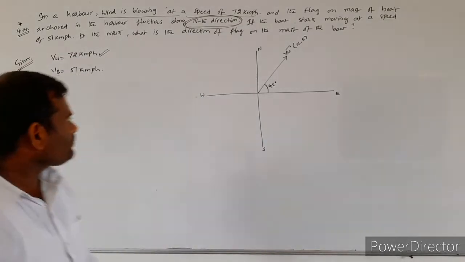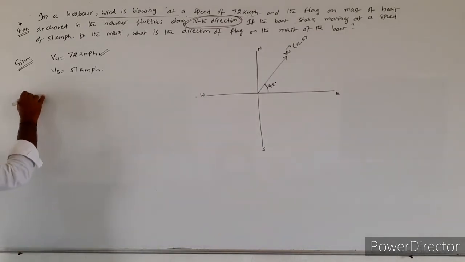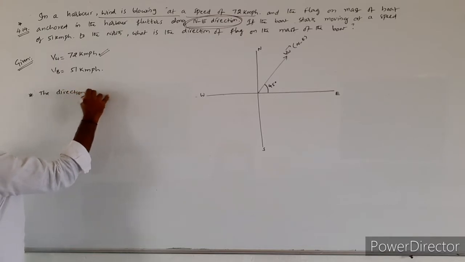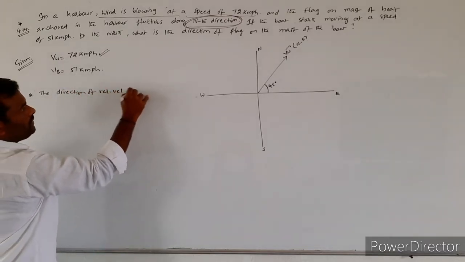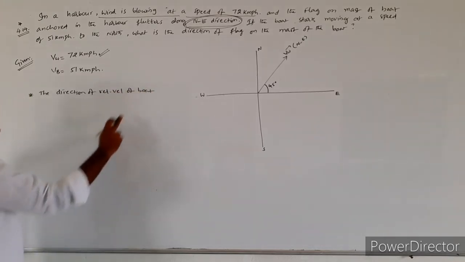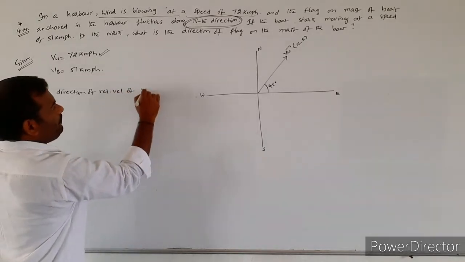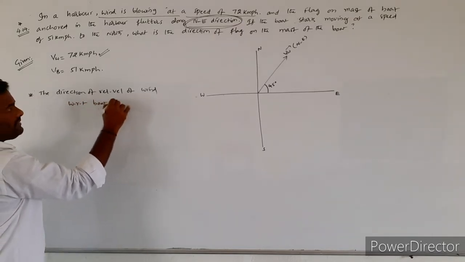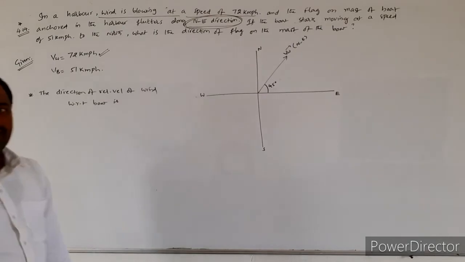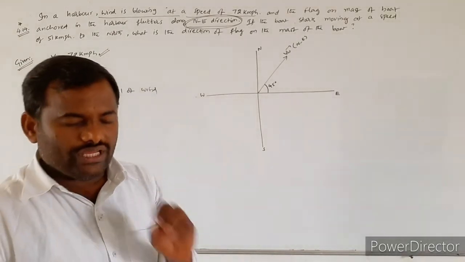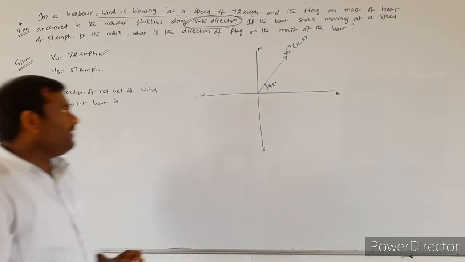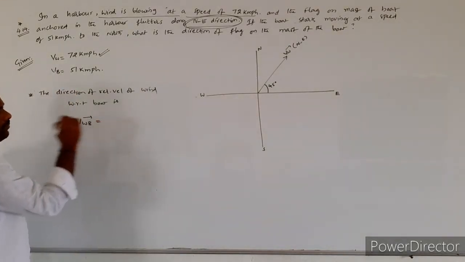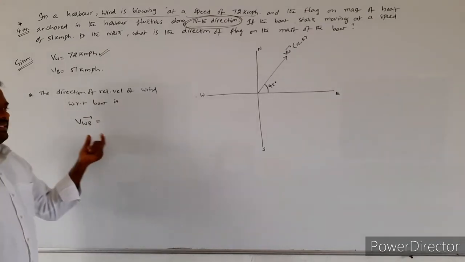So here, again we have to consider the relative motion concept, very important relative motion. So we have to write relative velocity of the wind with respect to the boat.